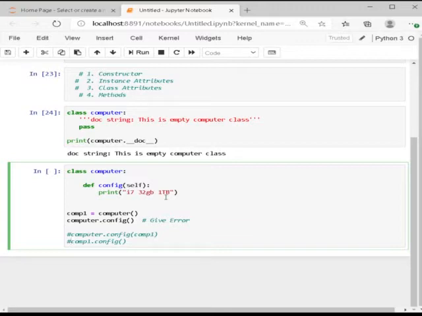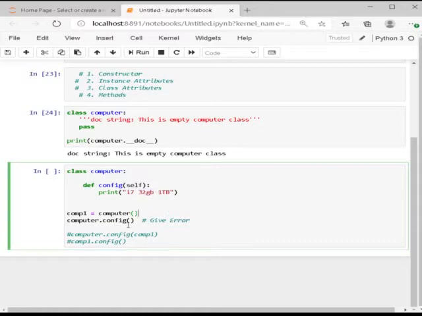I'm going to talk about it afterwards. And a print statement: the processor is i7, 32 GB RAM, and hard disk is 1 terabyte.